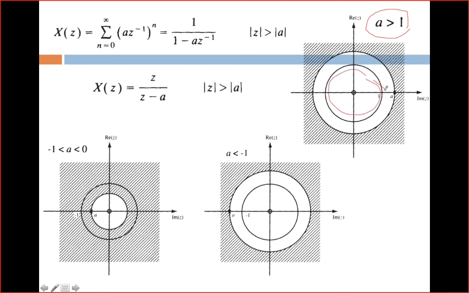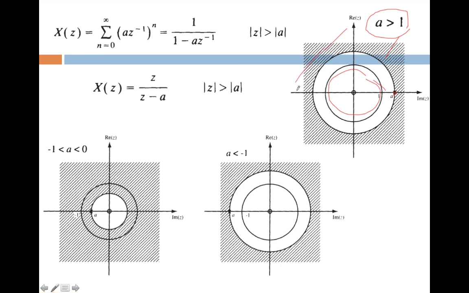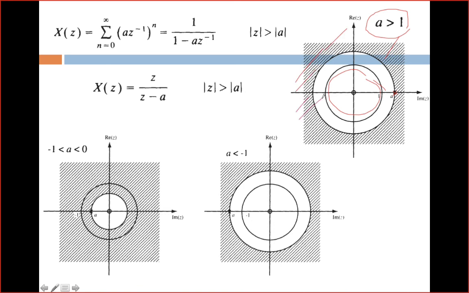And if A is greater than 1, that is magnitude is greater than 1, then the pole will be after this unit circle, that is outside the unit circle. So we have to mark the pole after the unit circle, and you have to mark ROC. So this is the ROC when A is greater than 1. Okay, this is one case, and of course we have another case.